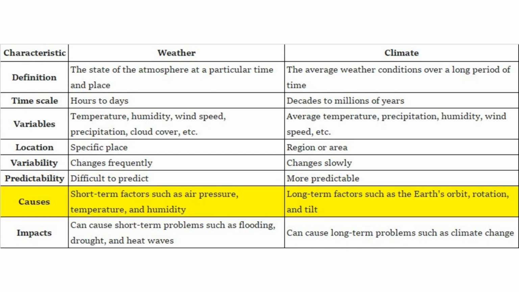Weather causes short-term factors such as air pressure, temperature, and humidity, while climate causes long-term factors such as the Earth's orbit, rotation, and tilt. Weather can cause short-term problems such as flooding, drought, and heat waves, whereas climate can cause long-term problems such as climate change.